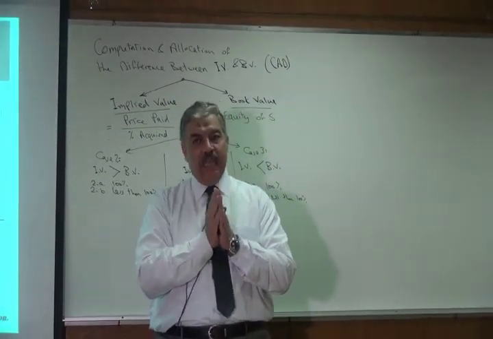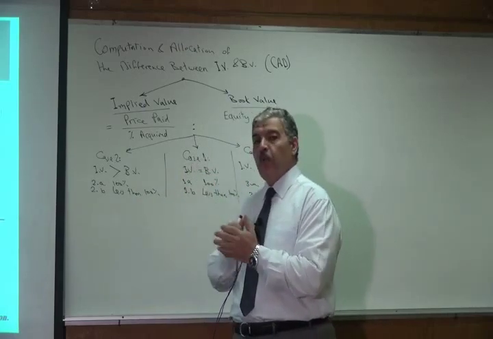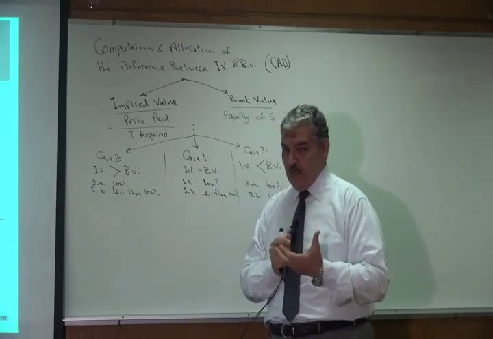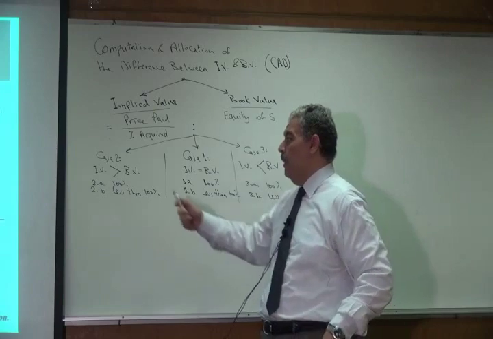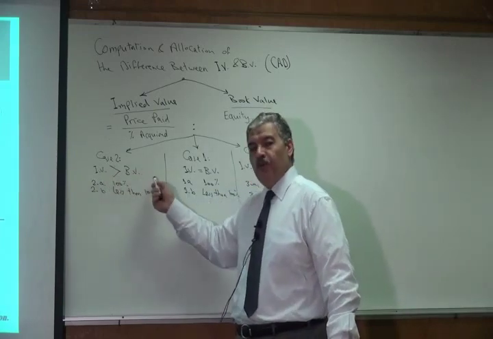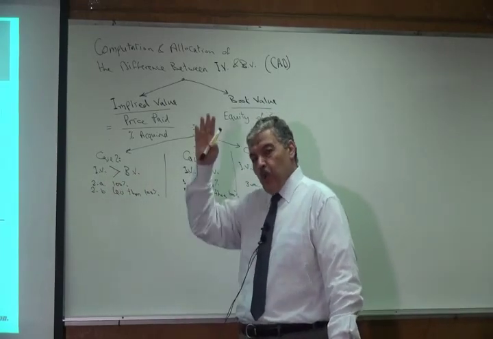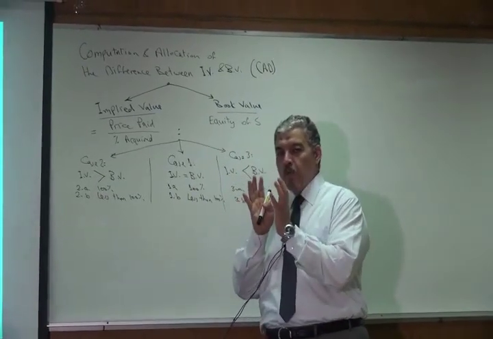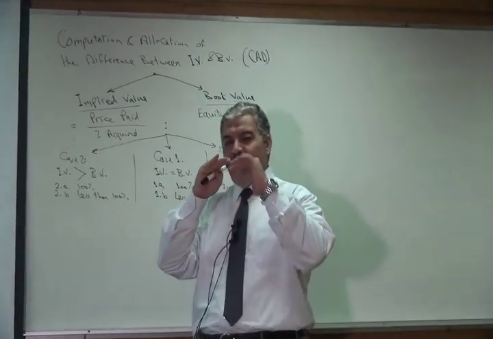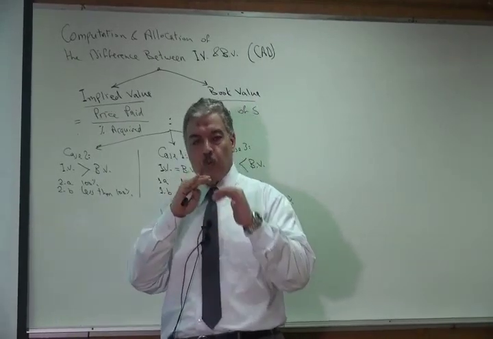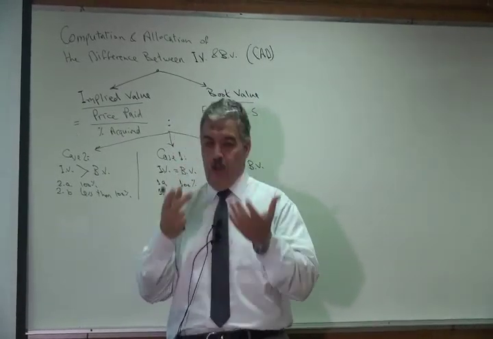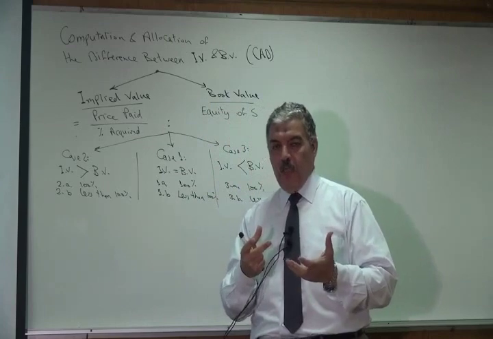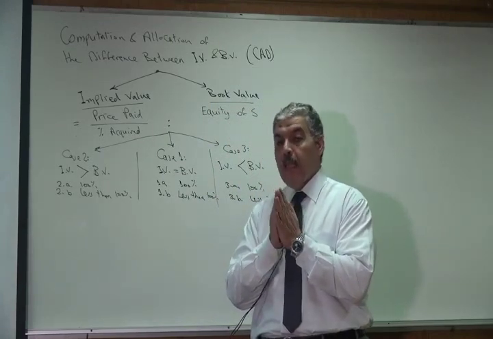So, in this case, we are going to have something that we call the differential. Differential between the implied value and the book value, and we are going to allocate this differential. Some of the differential will be used to raise the value of the assets from the book value to the fair value. Then if we have more differential, this will be allocated as goodwill.